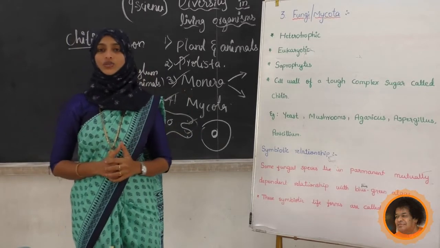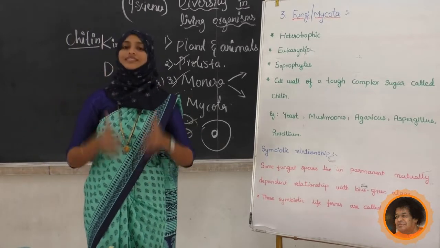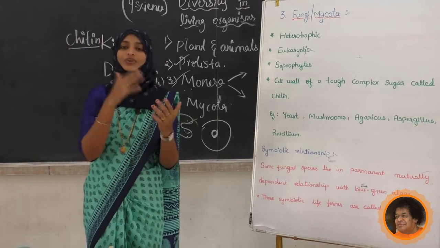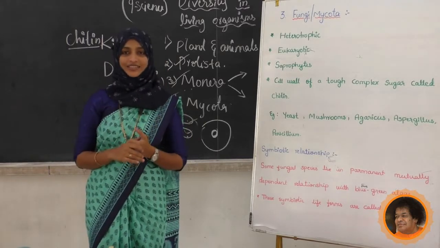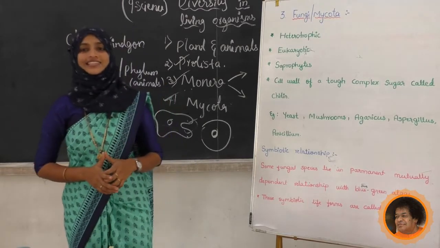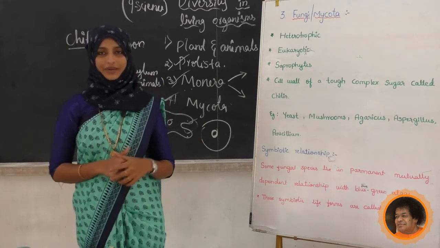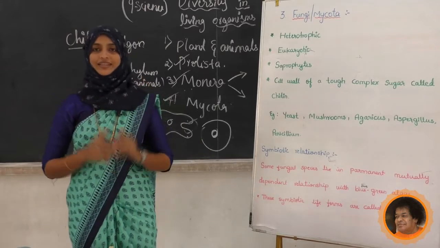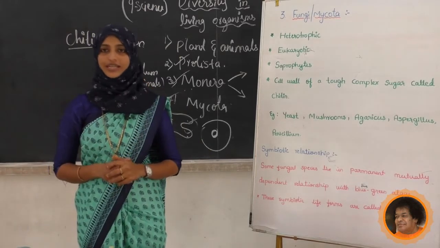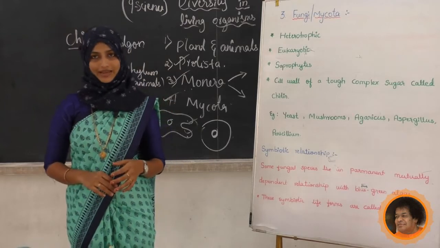If you look at your surroundings, just observe and notice how nicely they are living together and managing, both having benefits. So we have completed this. In the next class we are going to study kingdom Plantae and kingdom Animalia.